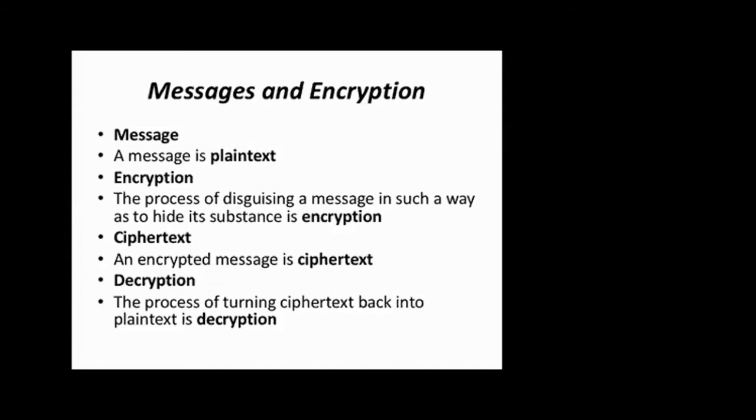So instead of sending ABCD, you will be sending 1, 2, 3, 4. This process is called encryption. You are not sending the actual message, you are disguising it. The encrypted message is ciphertext. That means the output of encryption is ciphertext.